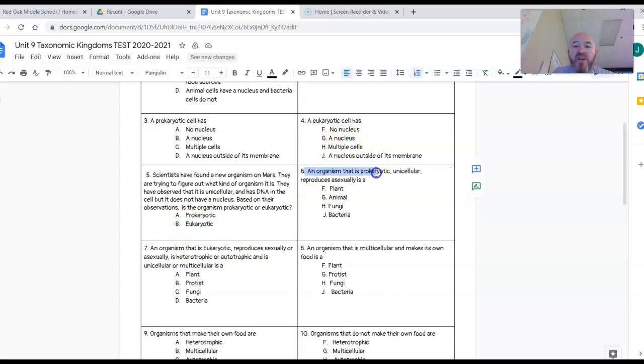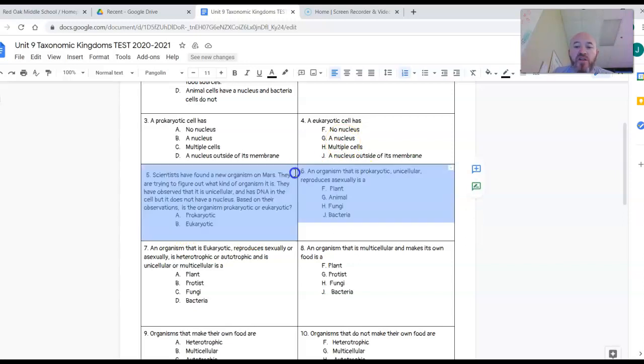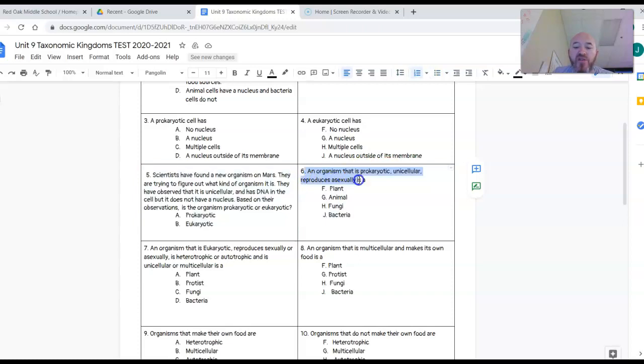Number 6, an organism that is prokaryotic, unicellular, and reproduces asexually is a what? Is it F, plant, G, animal, H, fungi, J, bacteria?